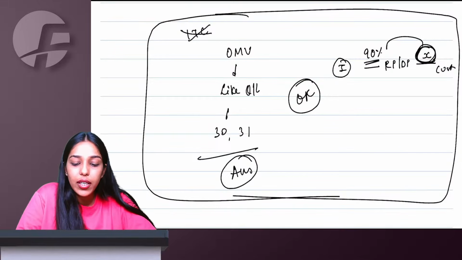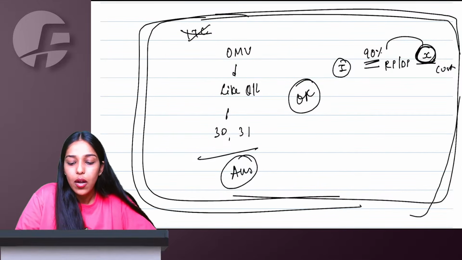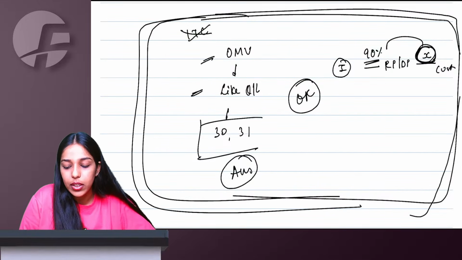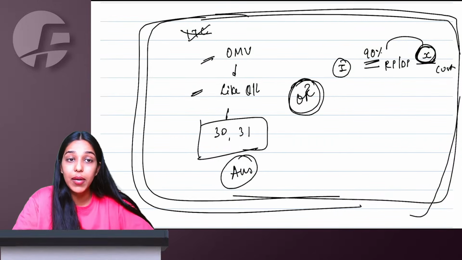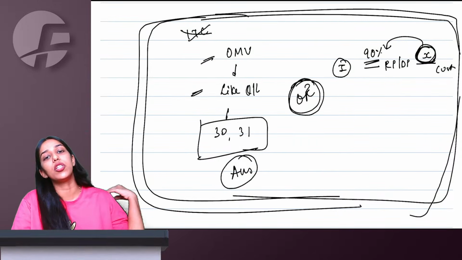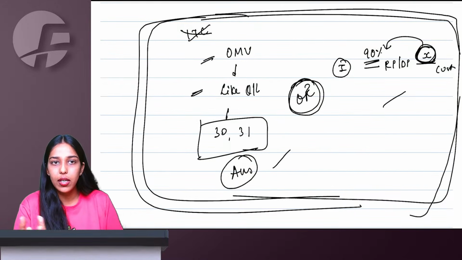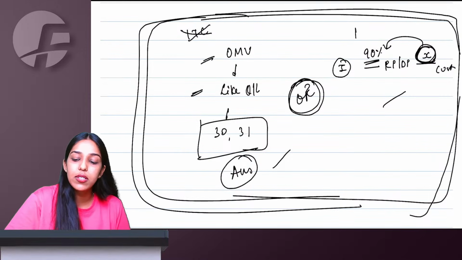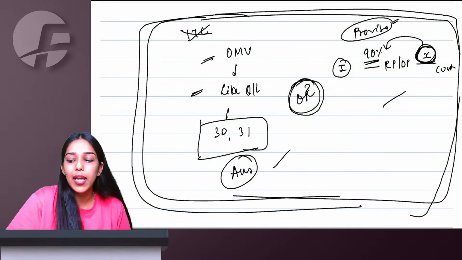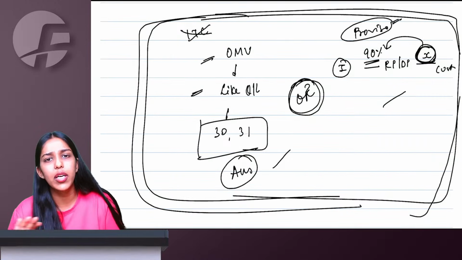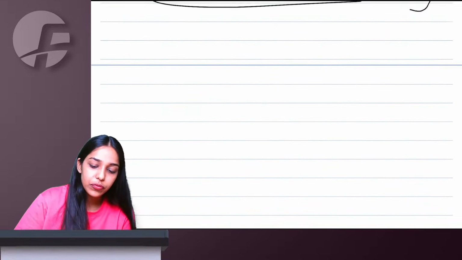If full ITC is not available, then you will do this. Open market value, like kind and quality, Rule 30, 31, or if there is a further supply happening, you take 90% of the further supply price. Whatever you feel is beneficial for you, whichever is lower, basically, whatever benefit you feel like, because this is given in a proviso. So you can apply this over and above the main rule. It is okay. Whatever is beneficial, you can take it.